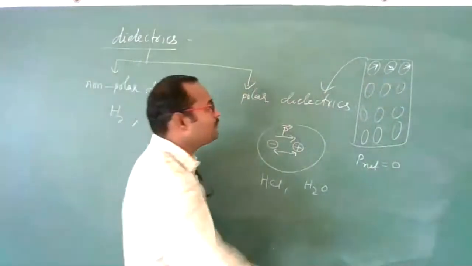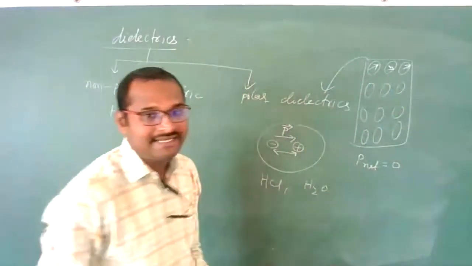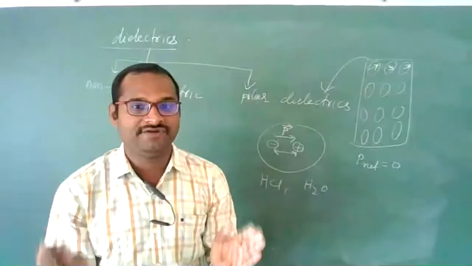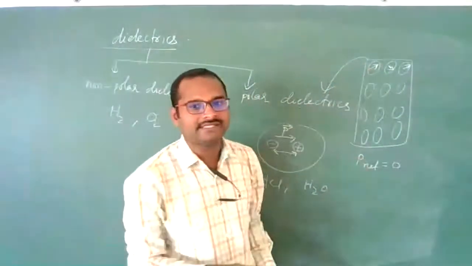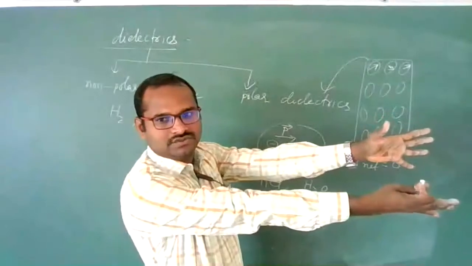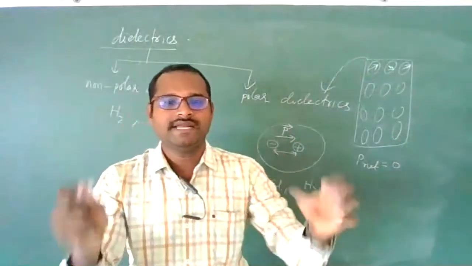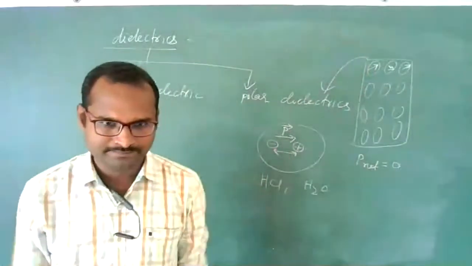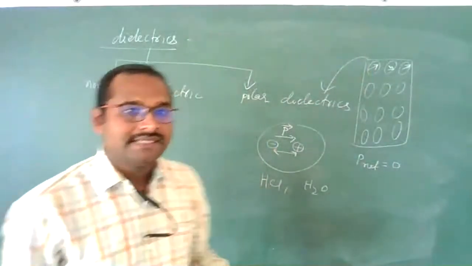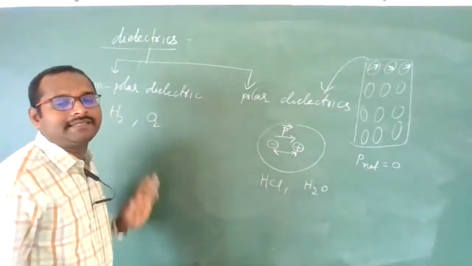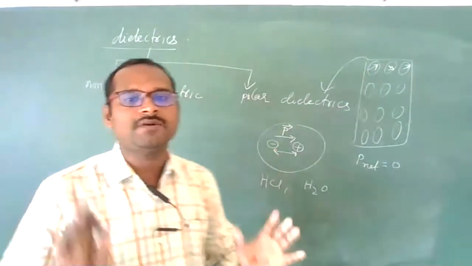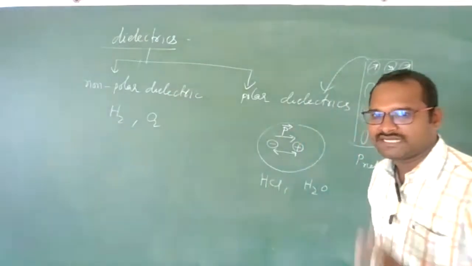But if you place this dielectric inside an external electric field, then all the dipole moments will point in one direction. So all the dipole moments will add up, and they will produce one net dipole moment. I think you are getting the point. Whereas in non-polar dielectrics, there is no initial dipole moment, so they cannot produce any electric field.